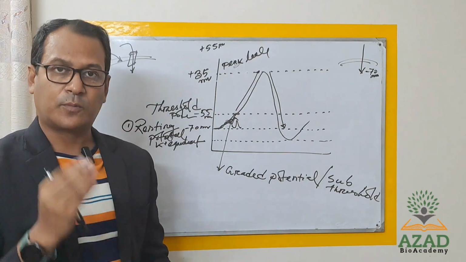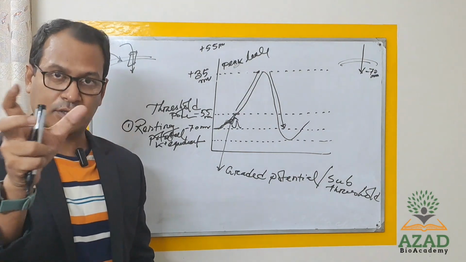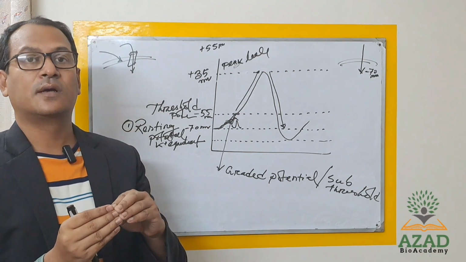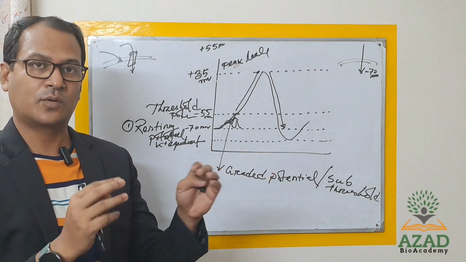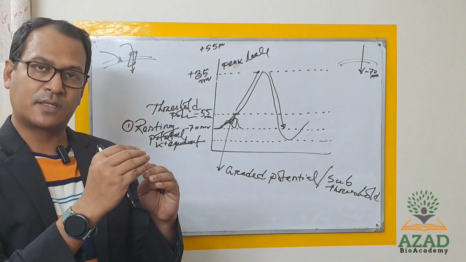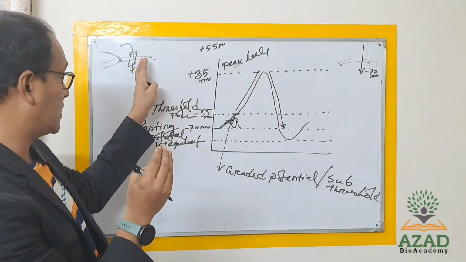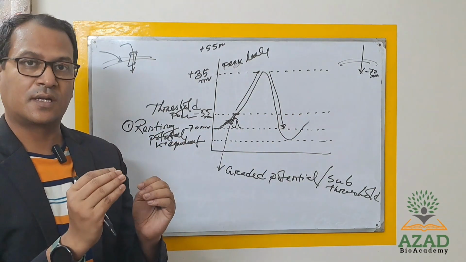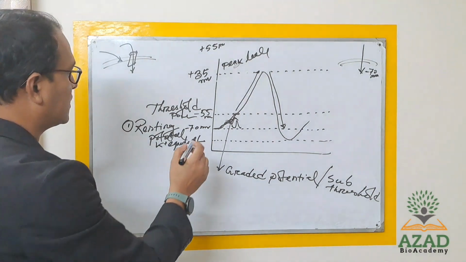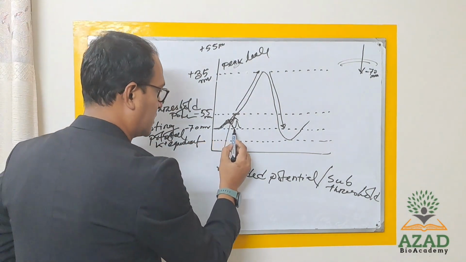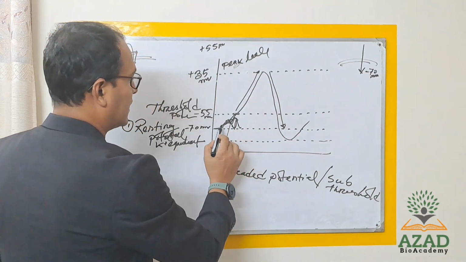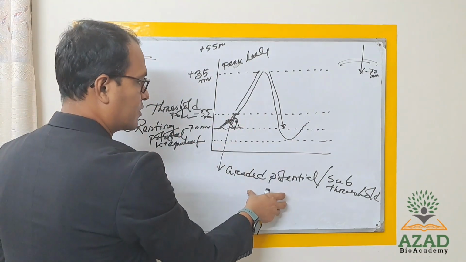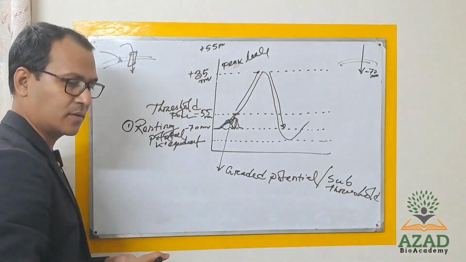As I already said, the potassium channel is always open, so some potassium will exit. Sodium will enter by the mechanical sodium channel, and potassium will exit through the leak channel, and it will balance. That means it will increase and then decrease, then increase, then decrease, but that will vanish. So this is the graded potential or sub-threshold potential.